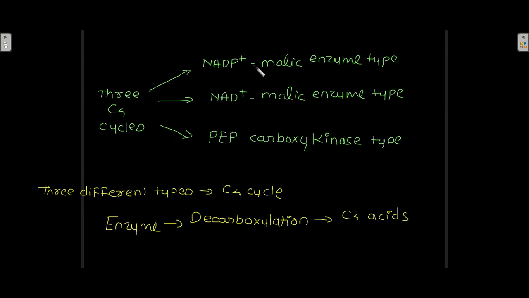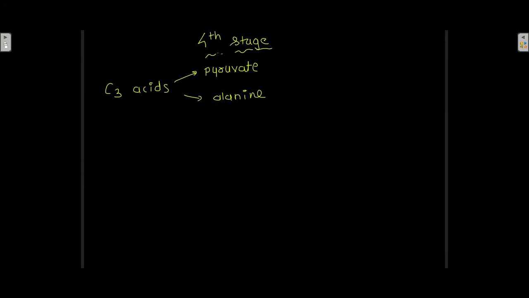So these are the different enzymes which are doing the decarboxylation of C4 acids, and that is why these three types of C4 cycle exist. Now let's talk about the fourth stage of the C4 cycle.